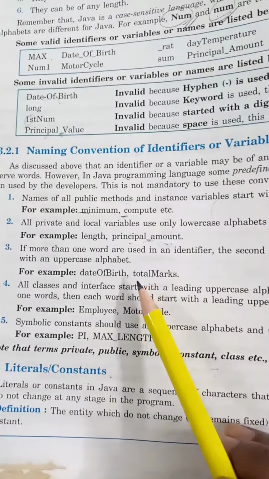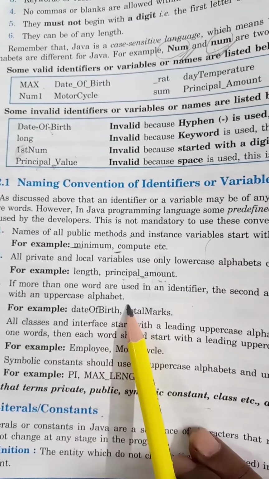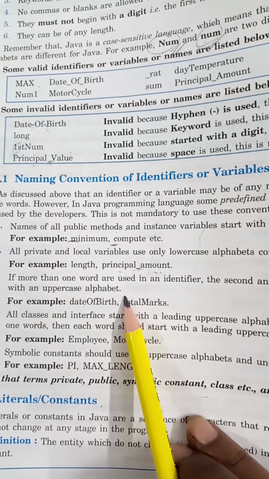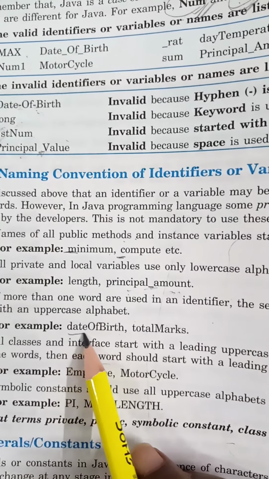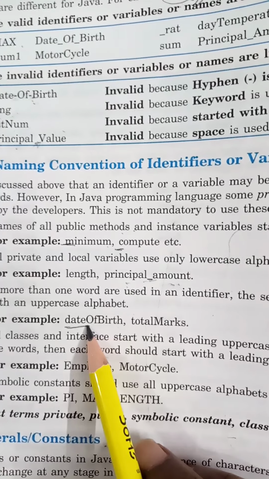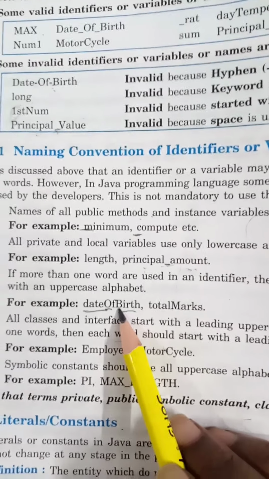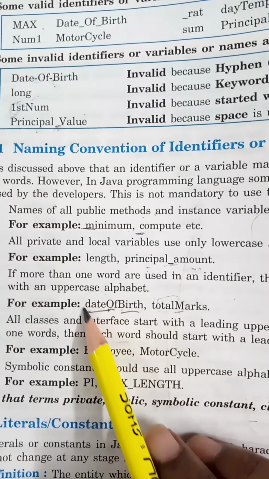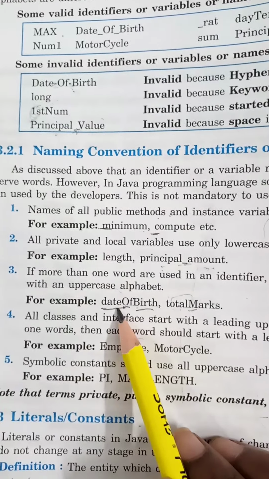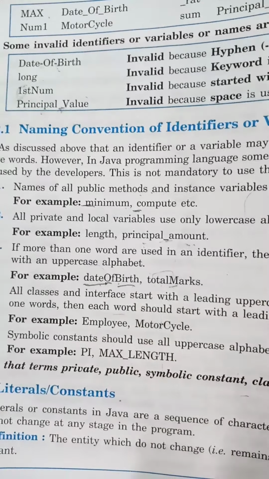If more than one word is used in an identifier, the second and subsequent words should begin with an uppercase alphabet. The letters of the first word are in lowercase and the initial of the other words will be capital. There are two words, the second word's initial is capital, but in the first word all the letters will be in lowercase. And if there is only one word, lowercase letters will be there like this.